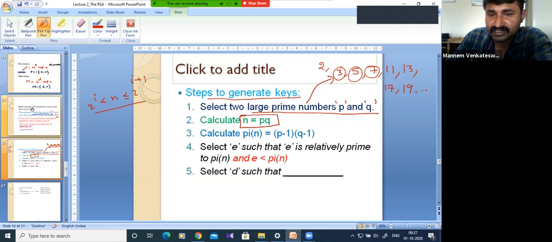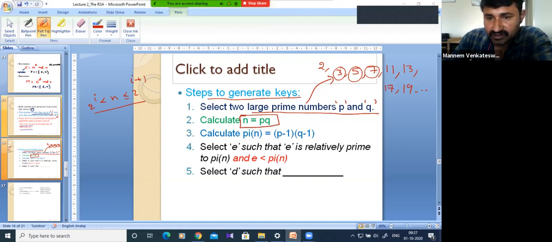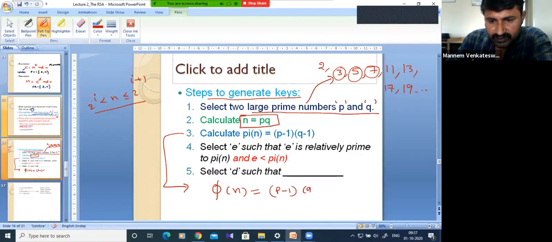The next one is called Euler's totient function, pi of n. Actually, this should be denoted by a different symbol, but I didn't find one, so I have written pi of n, which is equal to (p minus 1) into (q minus 1). So this is called Euler's totient function.